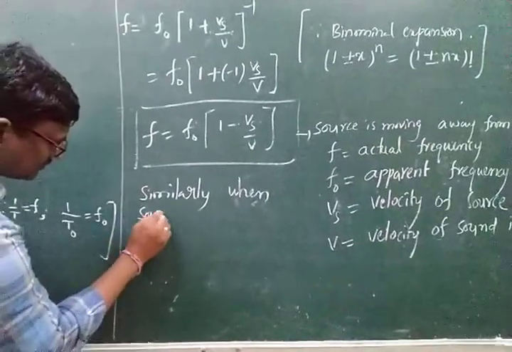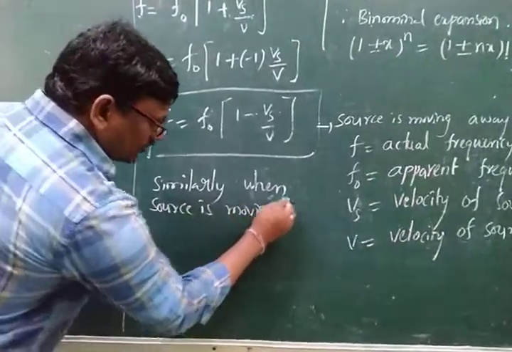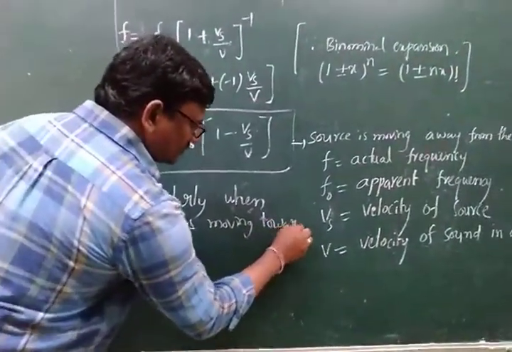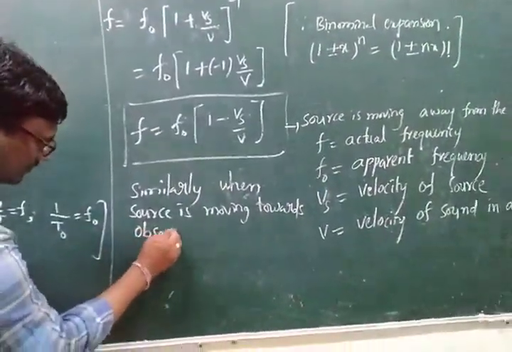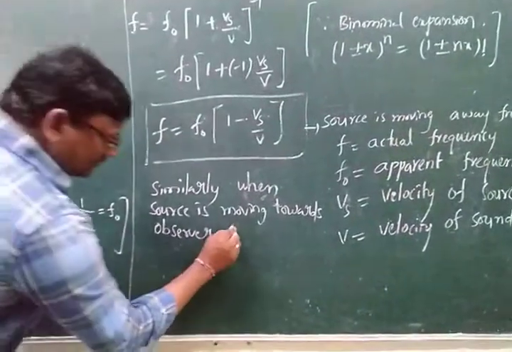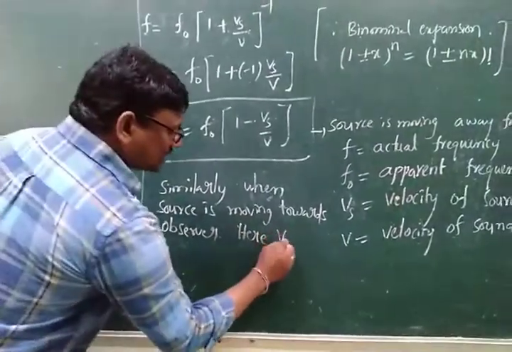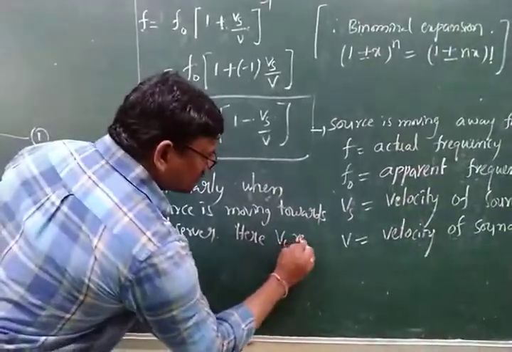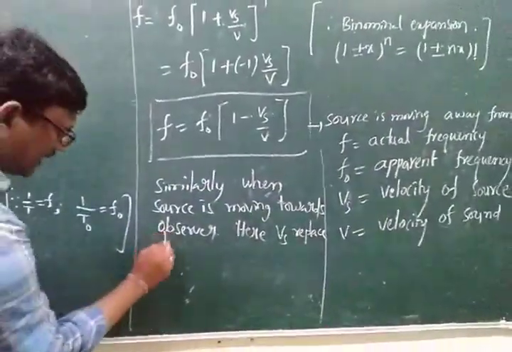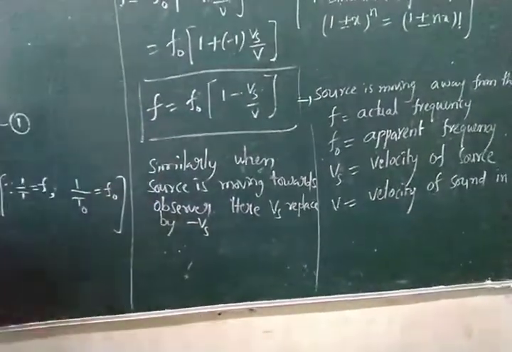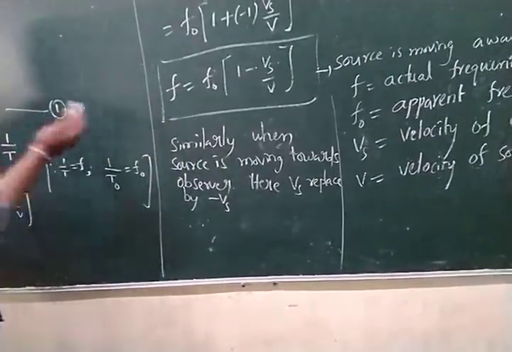Similarly, when the source is moving towards the observer, vs is replaced by minus vs, because it is moving in the opposite direction.